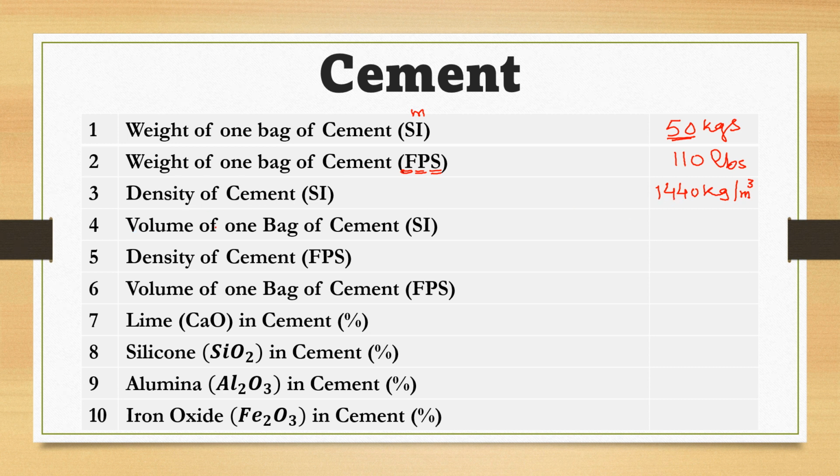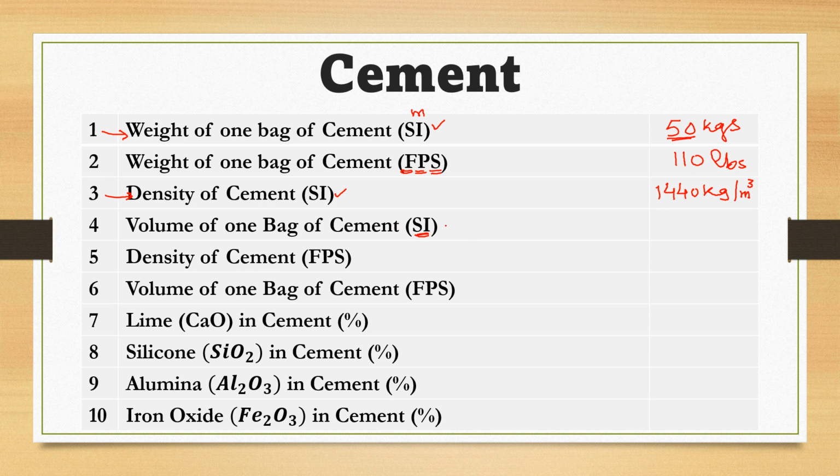So, what will be the volume of one bag of cement in System International? As we know the density and we know the weight in SI units, this is also SI unit. So, volume of one bag of cement